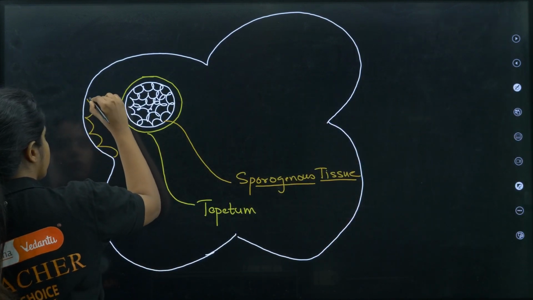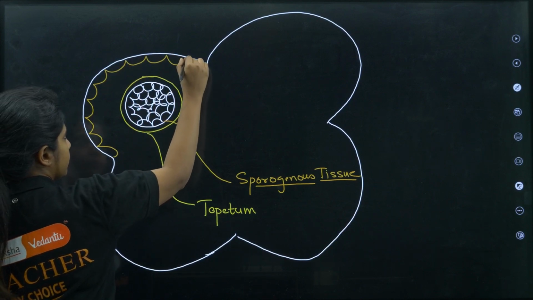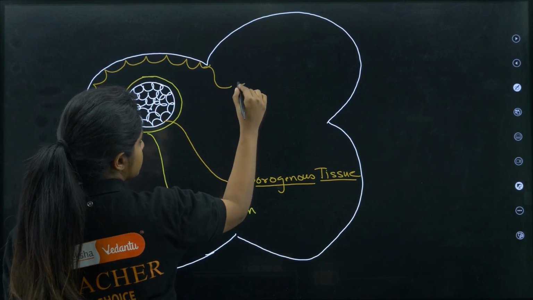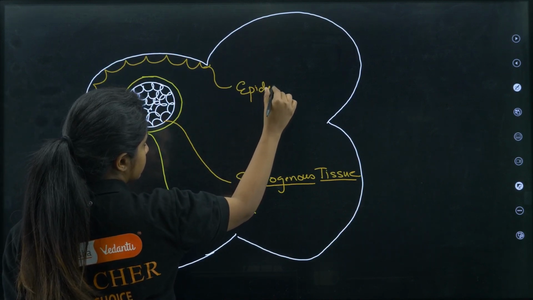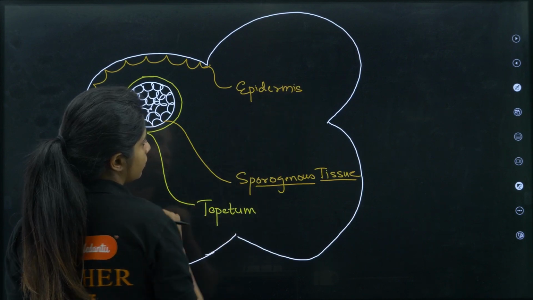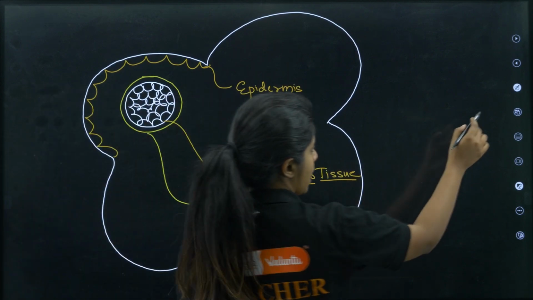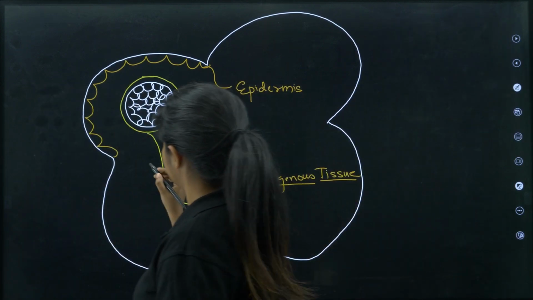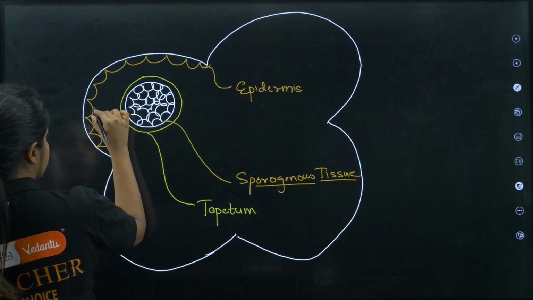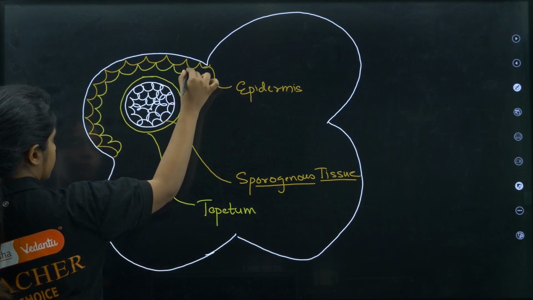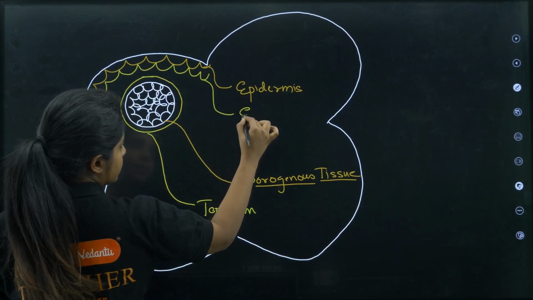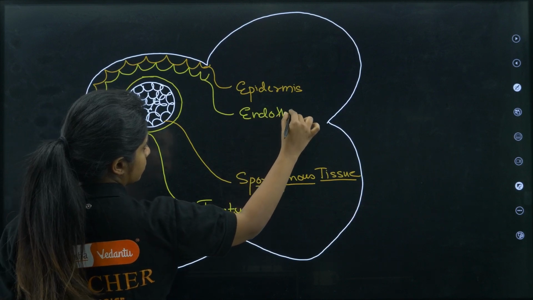Let me make one over here. This is the epidermis. Okay, and then you have one more. This is the endothecium.